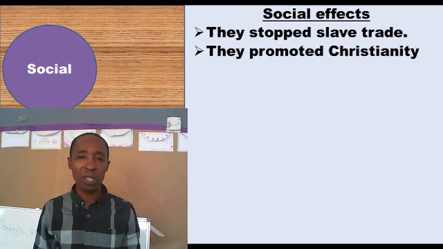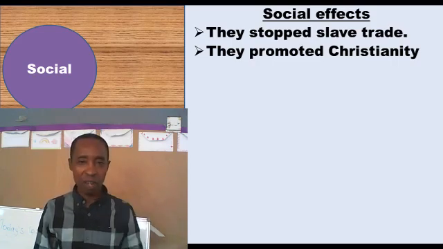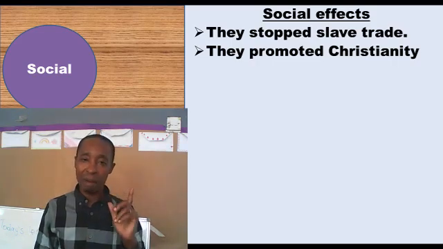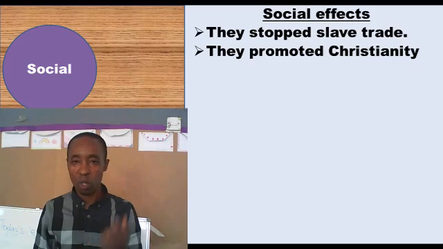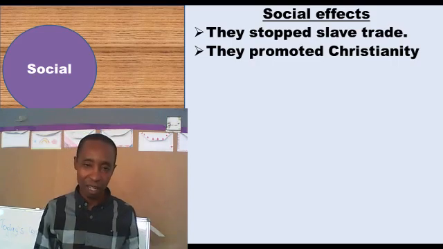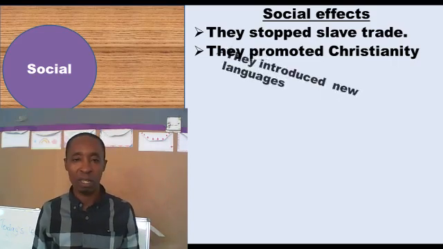They promoted Christianity in Africa, that is social. In Africa, we had our own religions, but we also said the first foreign religion to come to Africa was Islam. So the coming of colonists also introduced Christianity. So we're saying they introduced or promoted Christianity.